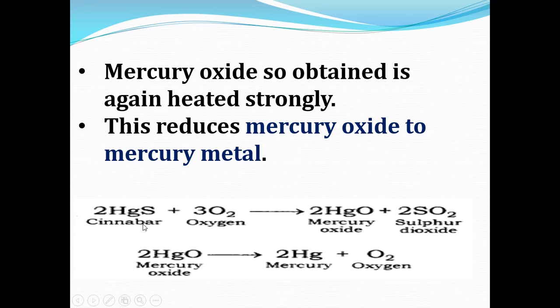First we heat mercury sulfide in the presence of oxygen so that it gets converted into mercury oxide, HgO, plus sulfur dioxide. And once this mercury oxide is heated very strongly, it is reduced to mercury metal plus oxygen.